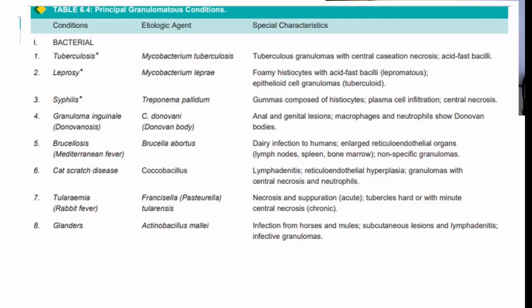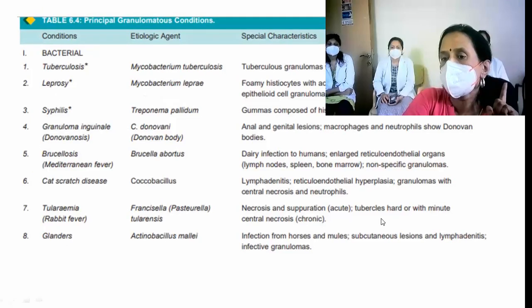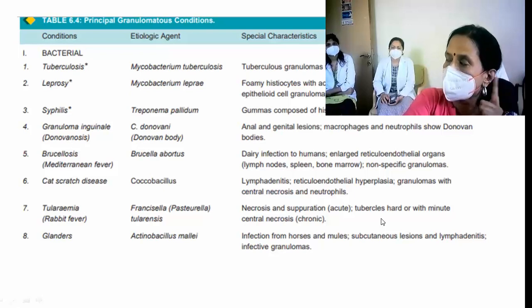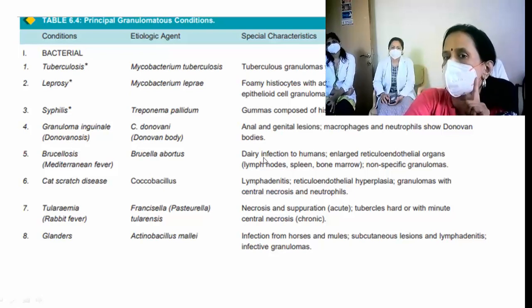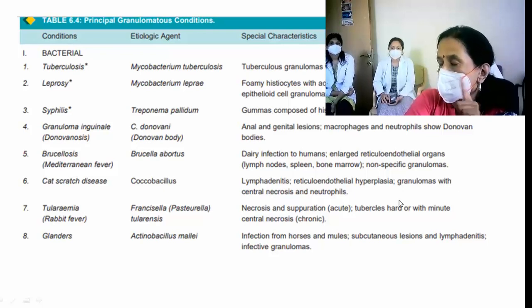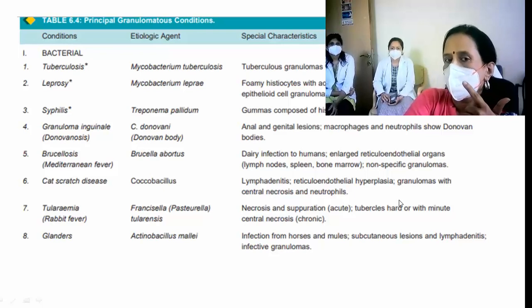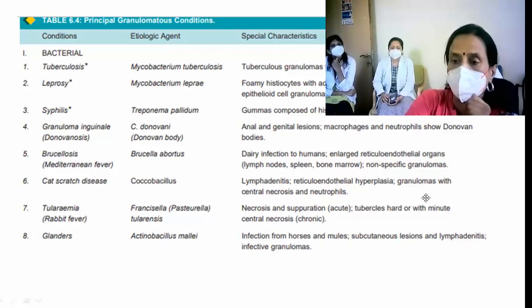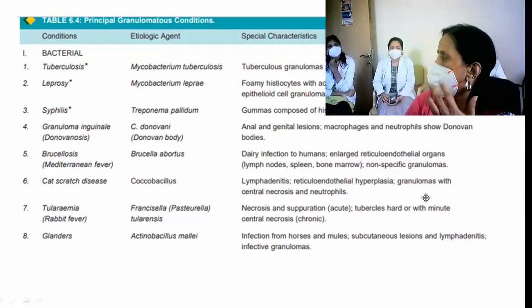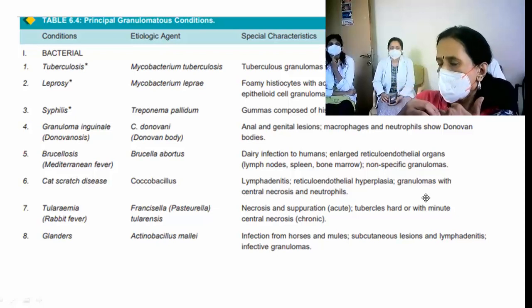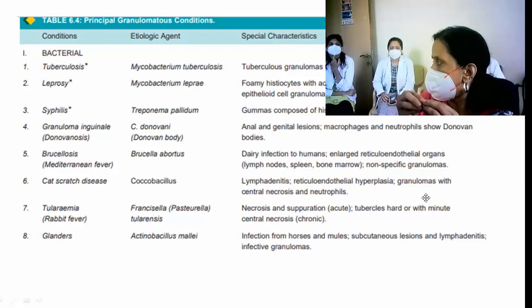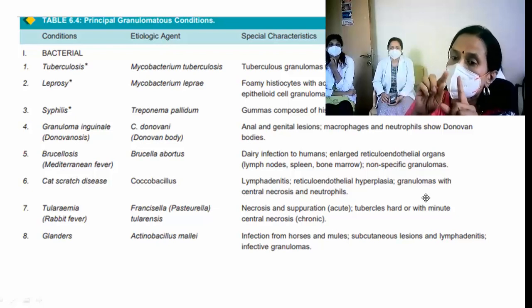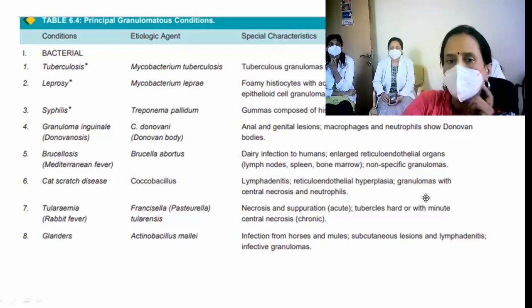Syphilis is another one caused by Treponema pallidum. But here only in tertiary syphilis we see gumma. And even that has gummatous necrosis, but when we go by morphology, it may not be a typical granuloma. But syphilis, because you people are there, I tell you two important features you should remember. One is called endarteritis obliterans. There is proliferation of endothelial cells and that obliterates the lumen of the blood vessels, and perivascular plasma cell infiltration.